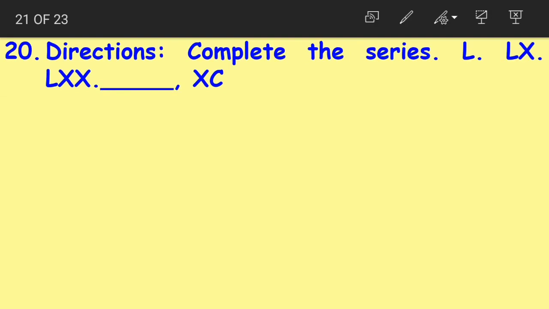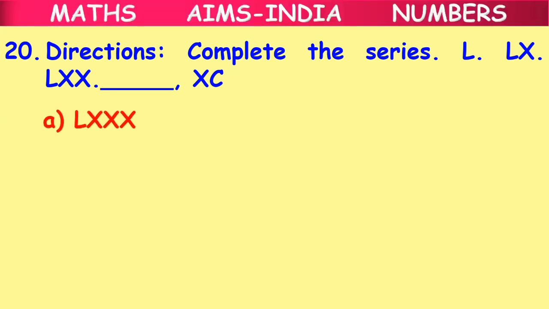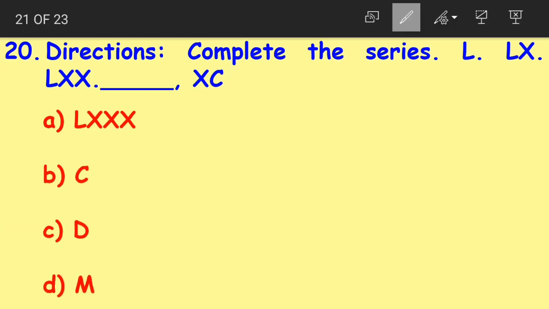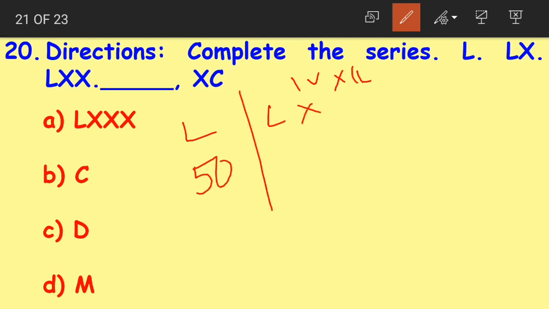Again, complete the series: L, LX, LXX, dash, XC. Option A, LXXX. Option B, C. Option C, D. Option D, M. Again, the same method is to be followed here. The first number in the series is L. And as we know, what is the value of L, children? So, L means 50.